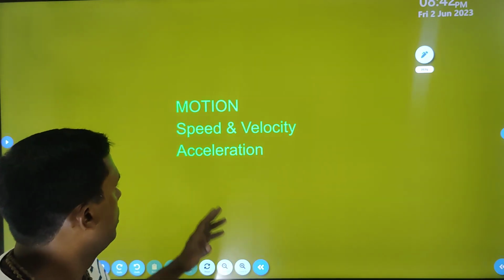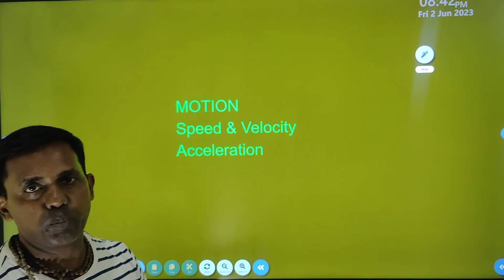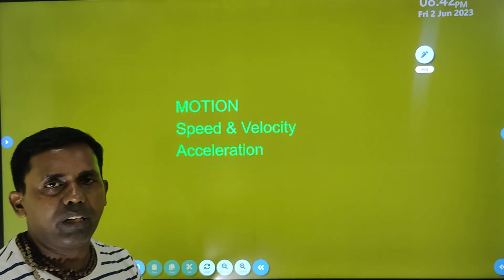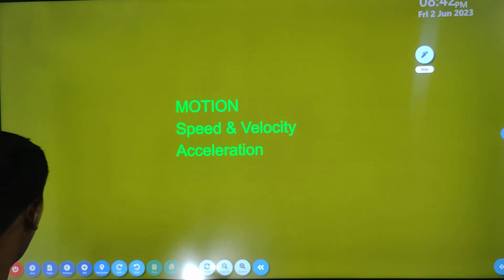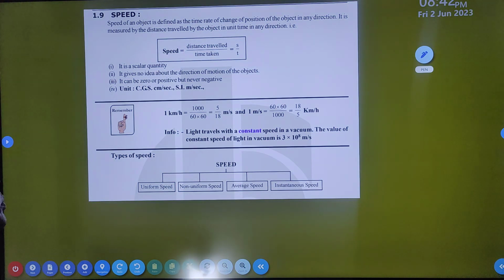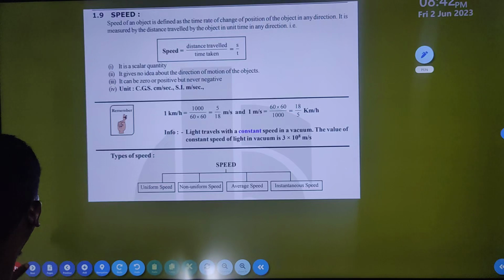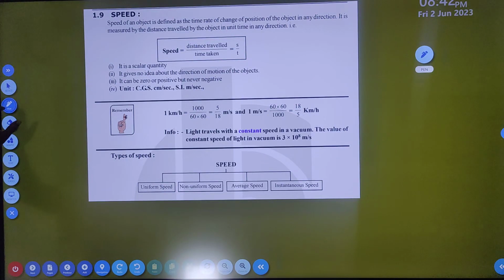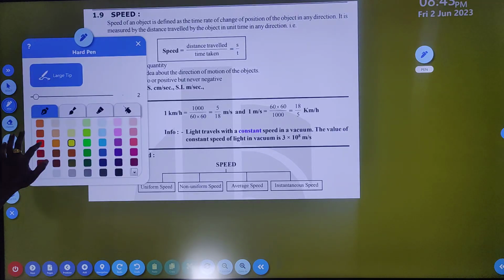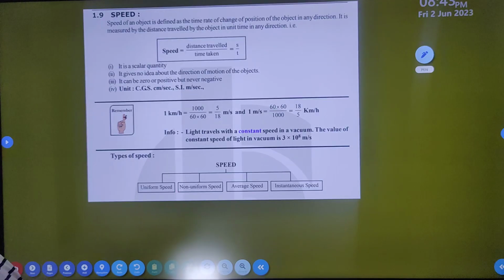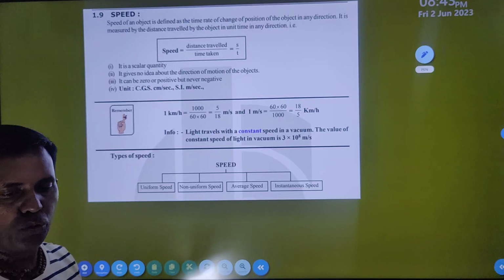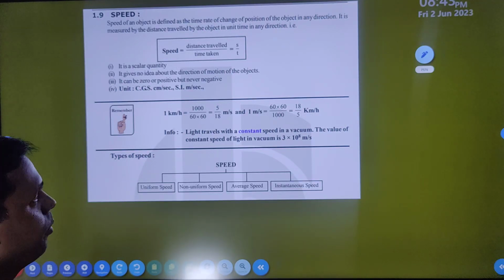Then next, today we will go with speed and velocity. What is speed? So simply, what do you mean by speed? We will discuss speed and the details about speed and velocity. Try to get an idea about it.